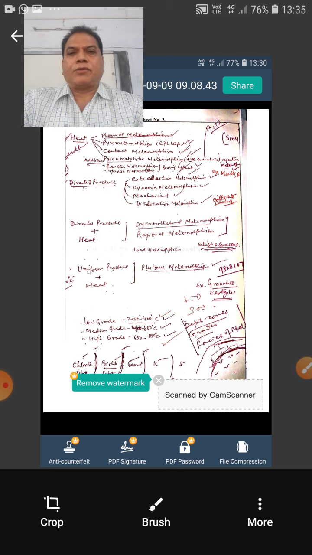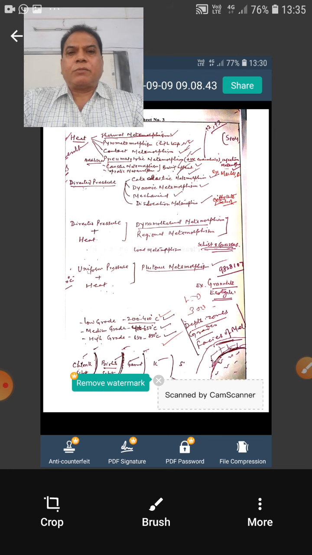So these three types of rocks, igneous, sedimentary, and metamorphic, are interrelated in a cyclic form, and this relationship is known as the rock cycle. This is also known as the geochemical cycle because the chemical constituents migrate or change from one form to another. So that is in brief about the rock cycle. Today we are discussing metamorphic rocks.